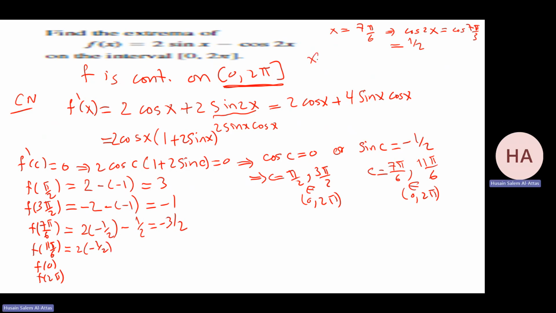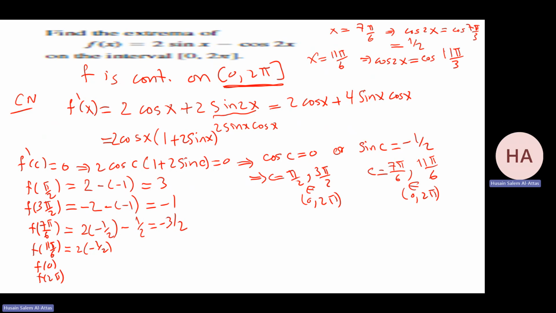But when it comes to x equal 11 pi over 6, so cosine 2x will be what? It will be cosine 11 pi over 3. Where is 11 pi over 3? I know 12 pi over 3 is 4 pi, which is 2 complete cycles.